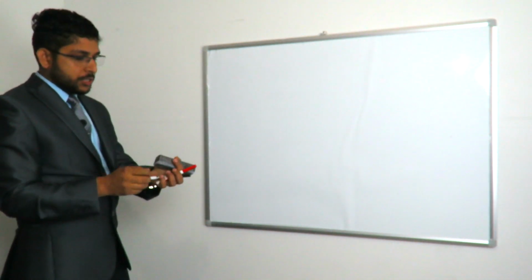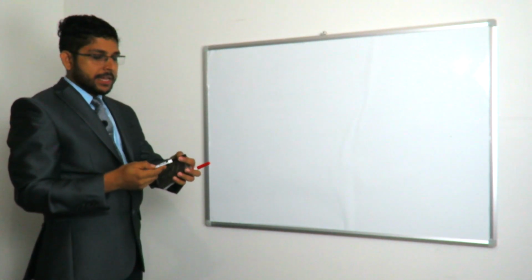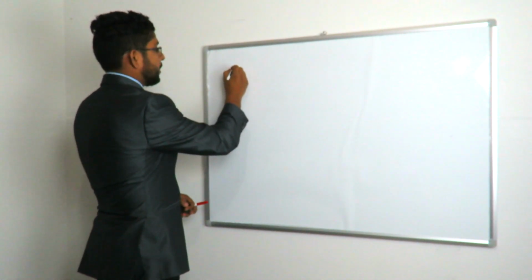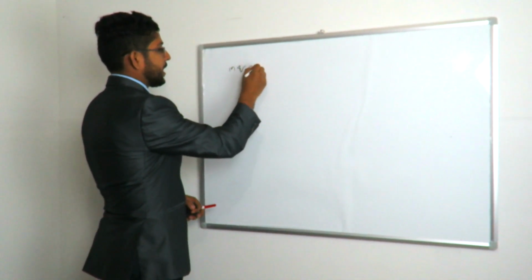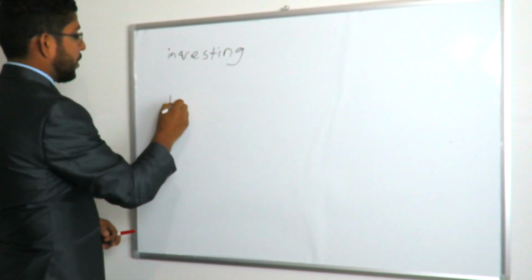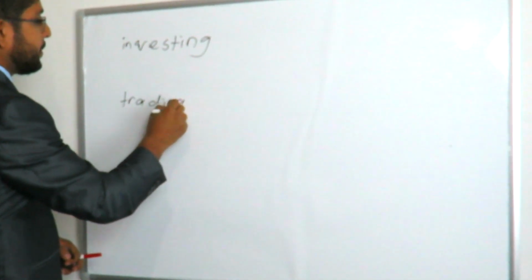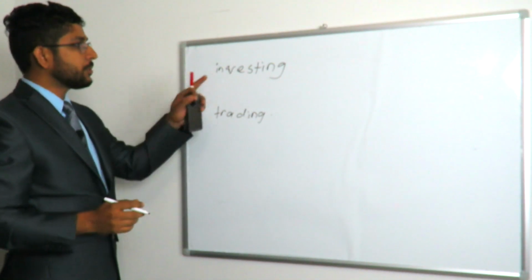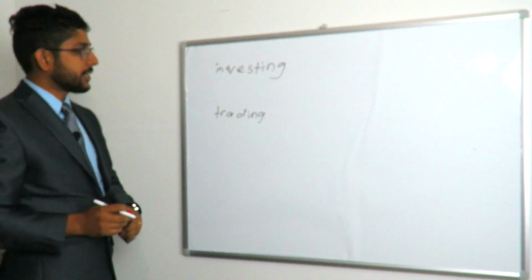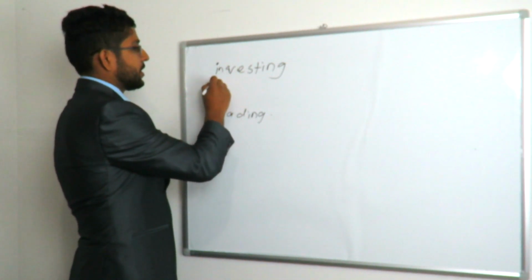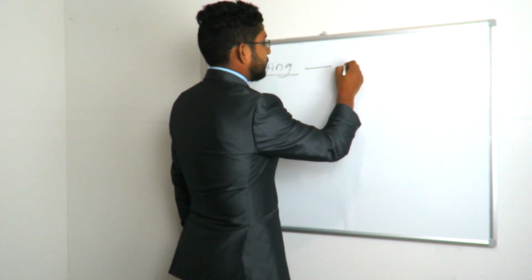Now I want to talk to you about the investment and trading options that we have for stocks. We already talked about investing and how much capital we need for investing, and the second one is trading. So let me also talk about the advantages and disadvantages of investing and trading, because some people like investing in the stock market, and some people like trading. So what is the biggest advantage of investing? It is low risk.